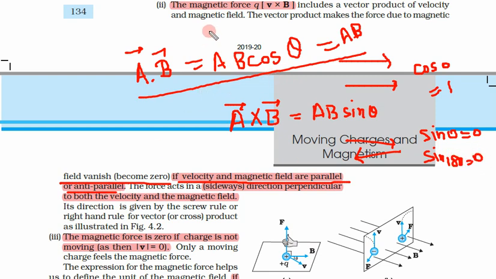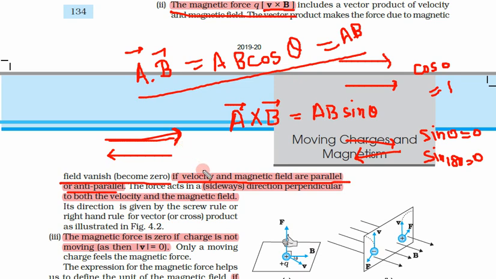So the same thing applies to the magnetic force. This will become 0 if V cross B is 0. Let us say V is in this direction and B is also in this direction, or B is just opposite to the direction of the velocity of this charged particle.